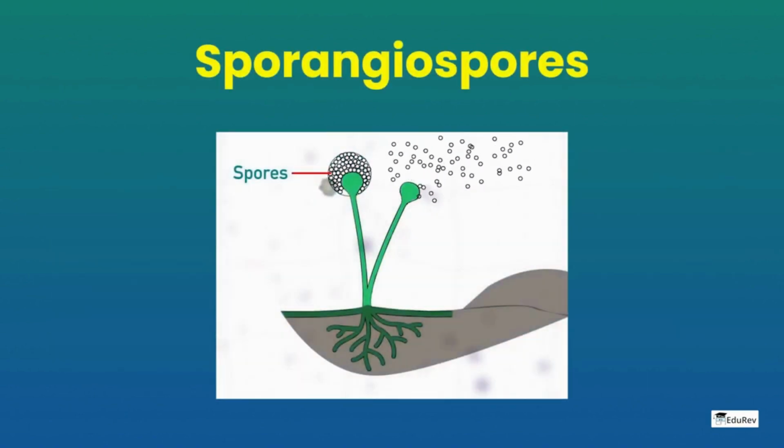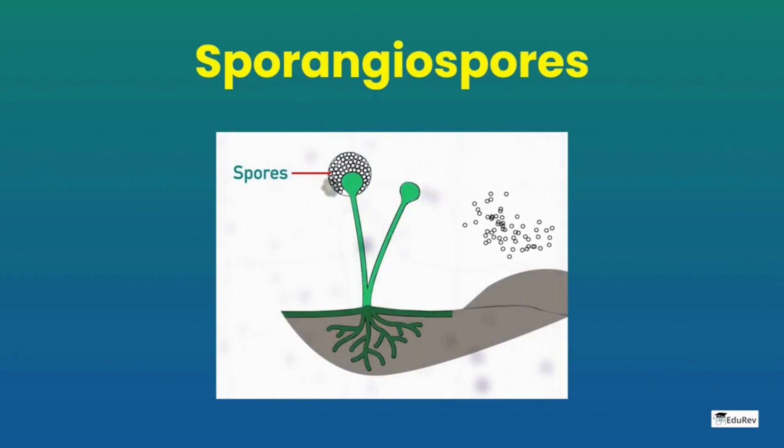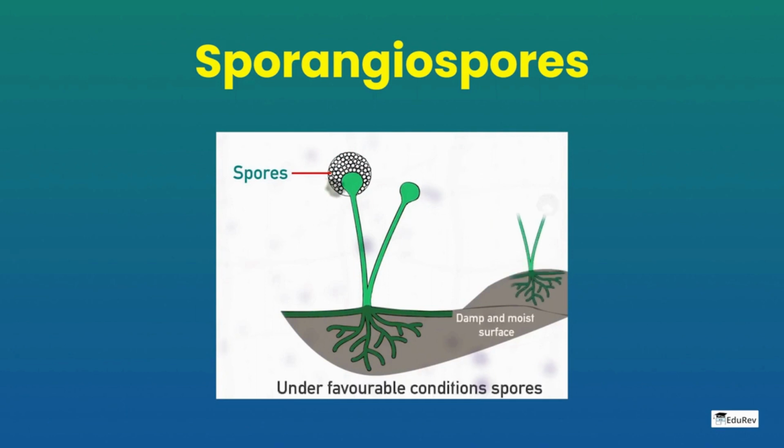Sporangiospores. Found in fungi, they are also formed inside the cavity, so they are also known as endogenous. They are non-motile because they lack flagella.